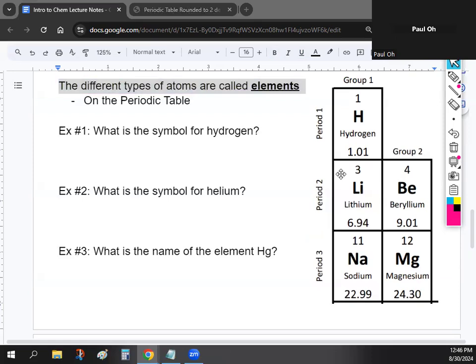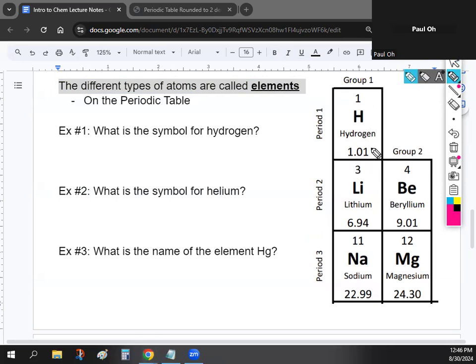Okay, those are for you guys to keep. You're going to want to hold on to them throughout the year. We're going to write on the periodic table. That way it has some of the notes, and when you look at it for your homework and your assignments, it's an easy reference for you guys to find things. But today we're going to be talking about two of the things.